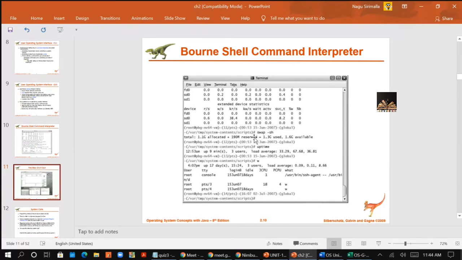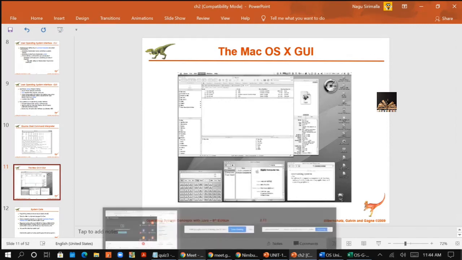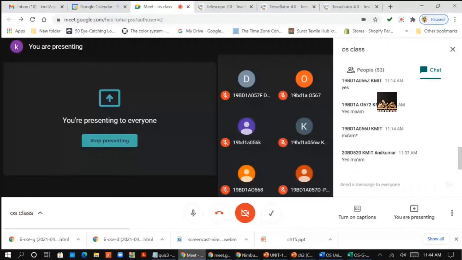Next you have this combination, and it is Mac OS, right, with GUI and CLI. You can have the command line as well. Graphical user interface is also available, right? So this is clear for you all, the interfaces. So we discussed the services and the interfaces. Next we will see the system calls.